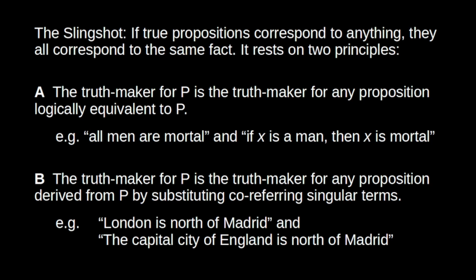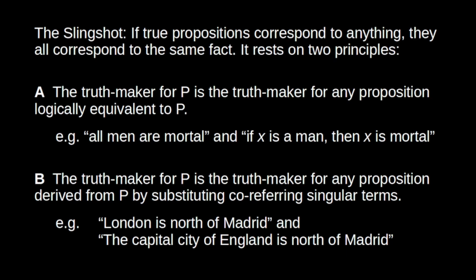So if I say all men are mortal, well, that's logically equivalent to saying if X is a man, then X is mortal. It does seem that whatever makes the first proposition true will be the same fact that makes the second proposition true. The reason is that, in some important sense, these logically equivalent propositions are saying the same thing, right? These are just different ways of rephrasing the same information. So the truth maker for P is the truth maker for any proposition logically equivalent to P.